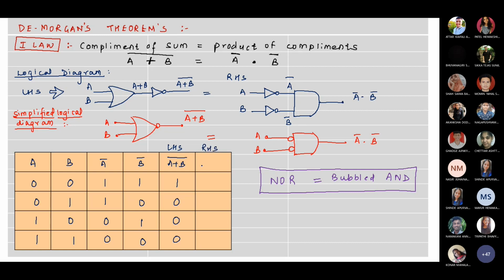Yes, ma'am. Then RHS over here is A bar dot B bar. So the A bar and B bar that we already worked out, we take their AND. So 1 dot 1 is 1, 1 dot 0 is 0, 0 dot 1 is 0, 0 dot 0 is 0. Now if you look at these two columns, they both are equal. Hence the law is true.